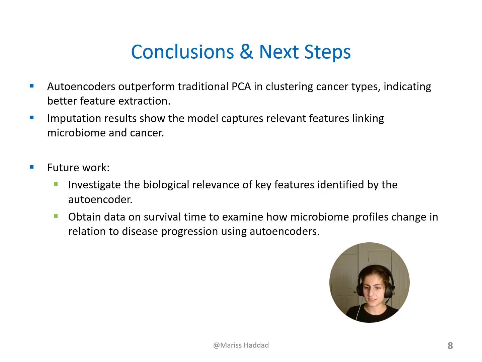And I would also like to apply this approach of the autoencoder to data regarding survival time. So as the cancer progresses, do we see a change in the profile of the microbiome from the cancer site and from the blood tests, similar to how we see them here? And that is in such a way that we could, instead of classifying the cancer type, perhaps determine how much longer the survival time is of the patient based, again, on the microbiome.